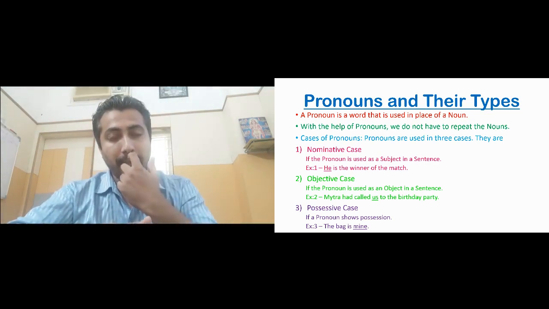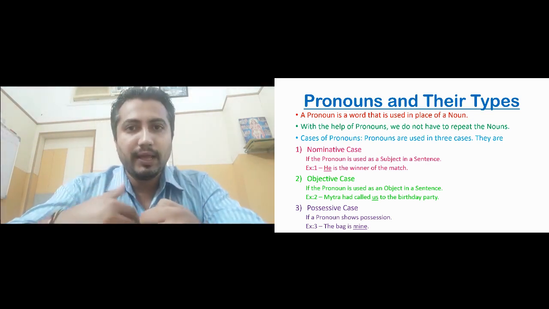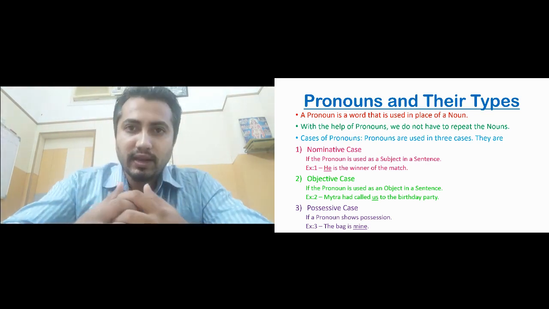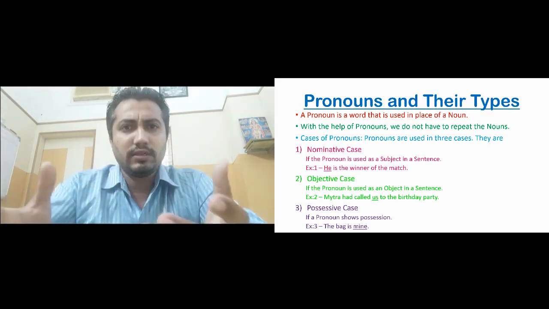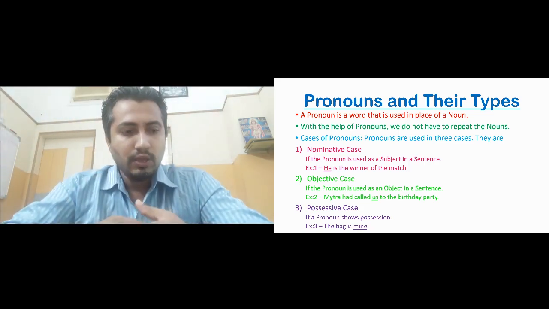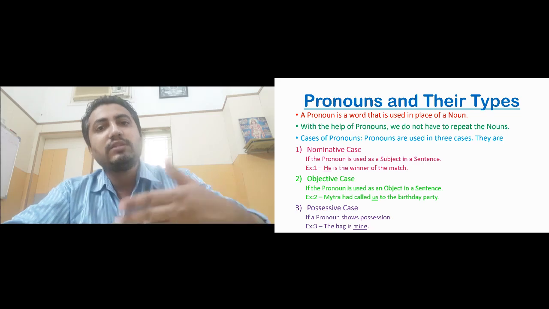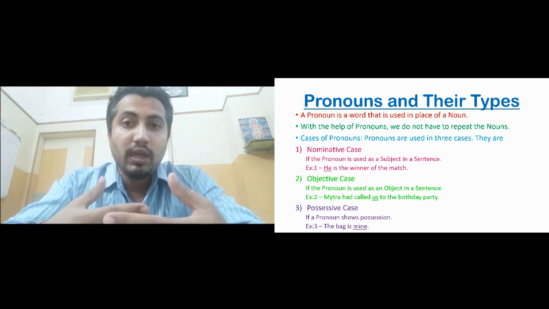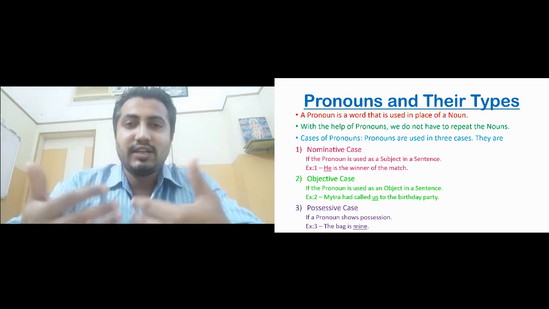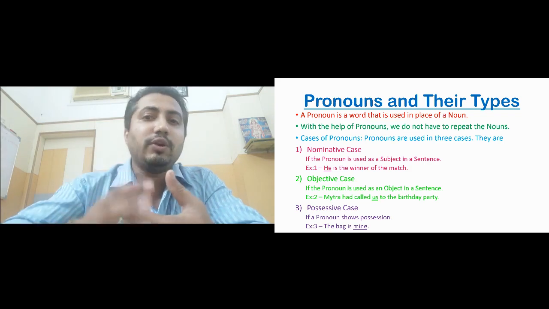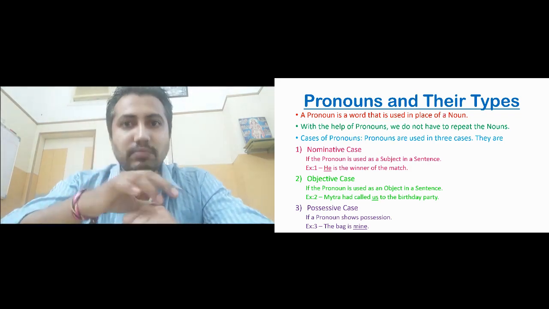Now for example, suppose we are writing a paragraph about India or a person. Let us say we are writing a paragraph about our Prime Minister, Mr. Narendra Modi. So in the first sentence or in the second sentence, we may use Mr. Narendra Modi, but in every sentence later on we are not continuously going to use the name, the noun, that is Mr. Narendra Modi.